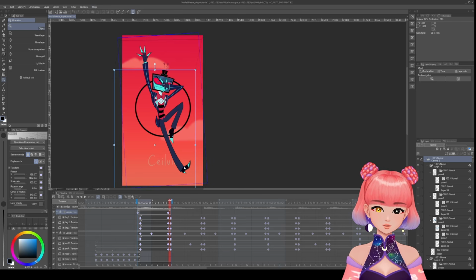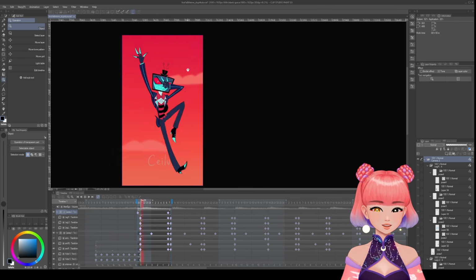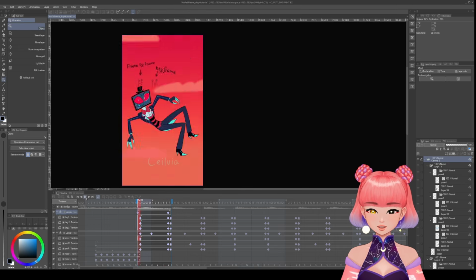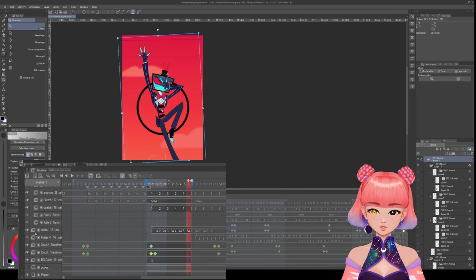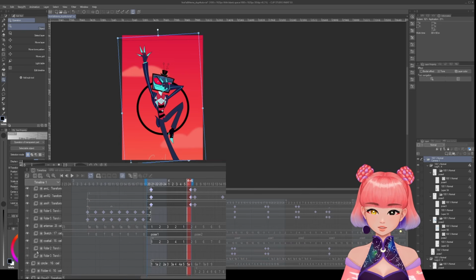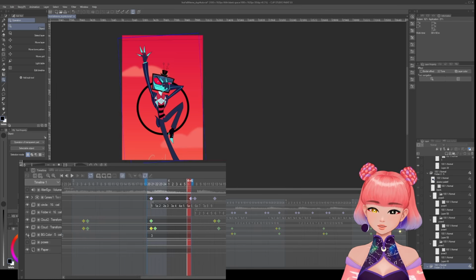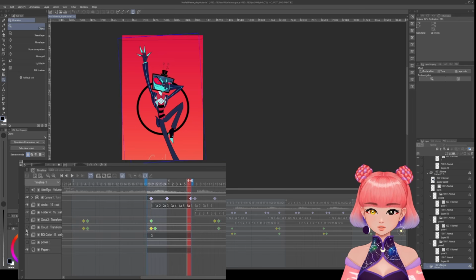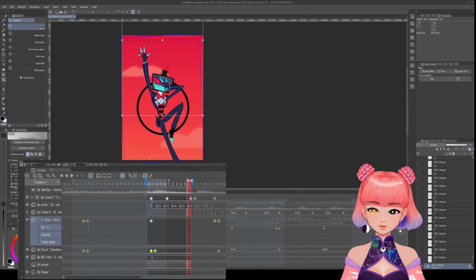So when I move the camera down, the legs go up because the camera is going down, but the legs are inside this camera, so they will go all the way up to the corner. So if I play this right now, you'll be able to see that. Yeah, the legs are just flying away. But yeah, that's how I did the bounce. Oh, and of course, make sure your backgrounds are not bouncing. So only these folders are inside the camera. So if I collapse the camera, the background, the clouds, they're all in their own layer. They're not inside the camera and not affected by the camera's bouncing.